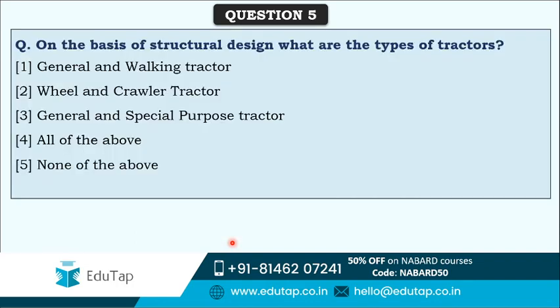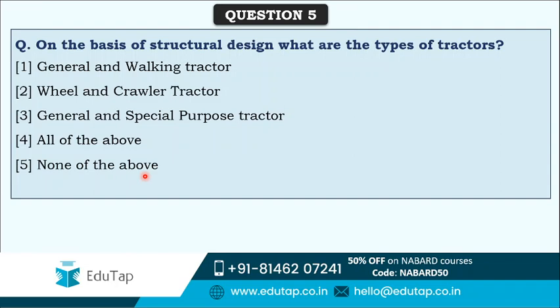Next question, the last question for today, is: on the basis of structural design, what are the types of tractors? You have to tell me the types of tractors based on the structural design, meaning the way in which they are structured. Options are general and walking tractor, wheel and crawler tractor, general and special purpose tractor, all of the above, and none of the above. You can easily eliminate two options if you read the question carefully.